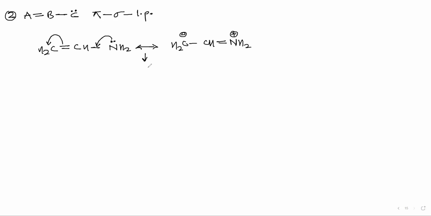And what will be the resonating hybrid structure here? It will be CH2 and NH2. This will be delta positive. This will be delta negative. Correct?